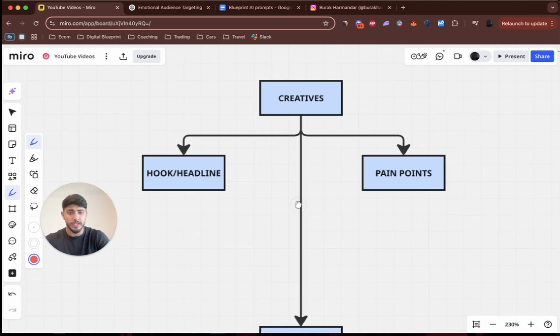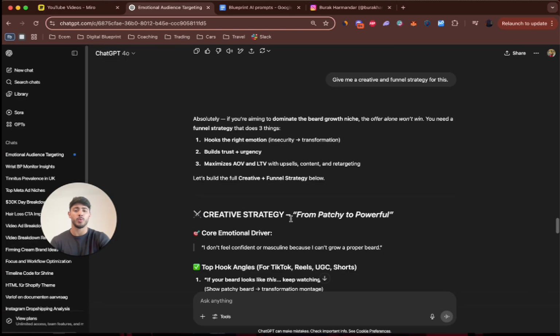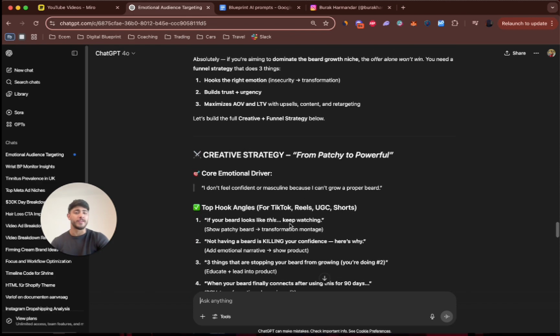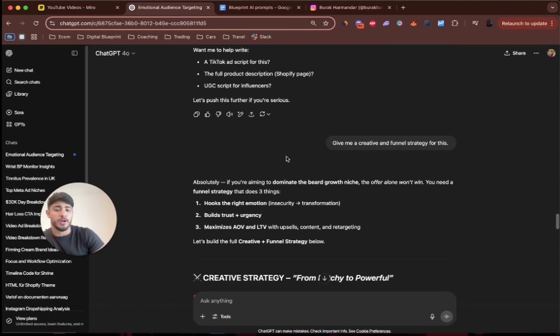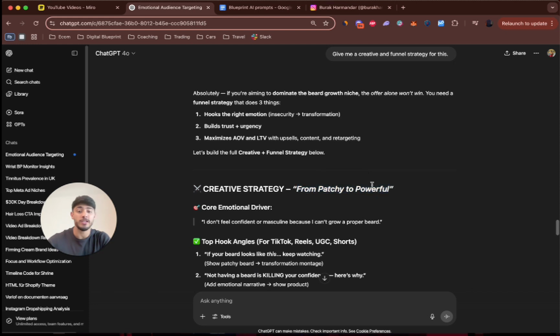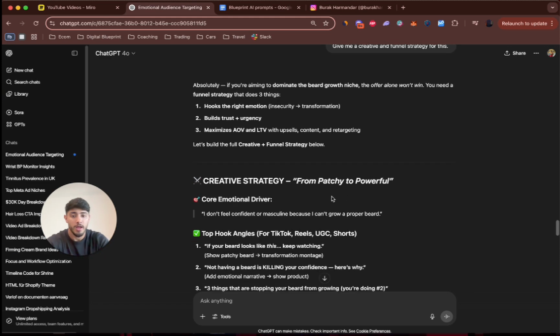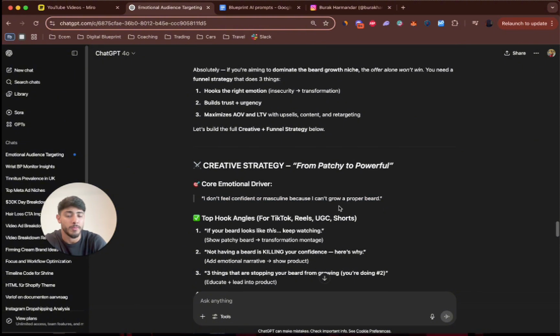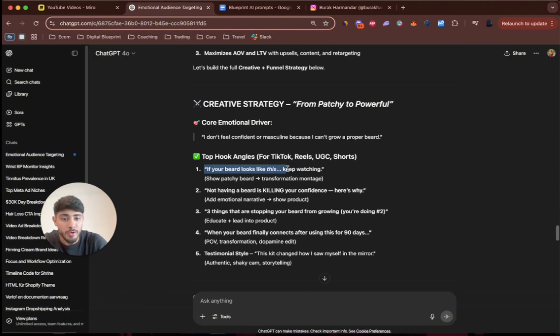So first things first, let's go back to ChatGPT and see what it gave us as a creative strategy, right? And a funnel strategy. So what we have here at the creative strategy, from patchy to powerful, right? Good headline. This is what men want. If you see that, you're going to be thinking about your hair or about your beard, right? And most of the time you don't really have that much passion in your hair. Usually it's in your beard with every man. So you're going to know straight away what it's about, who it's about, and who it targets, right? I don't feel confident or masculine because I can't grow a proper beard. That's the driver indeed. If your beard looks like this, keep watching.